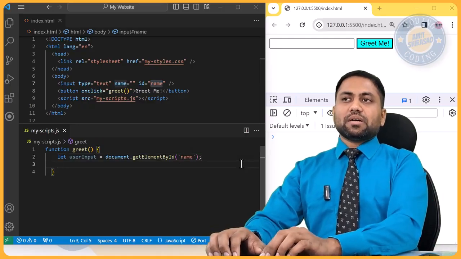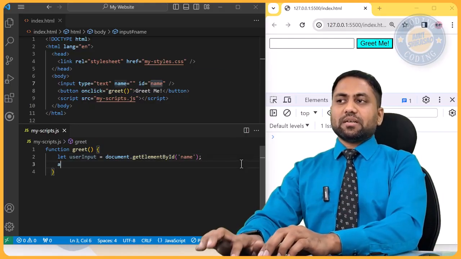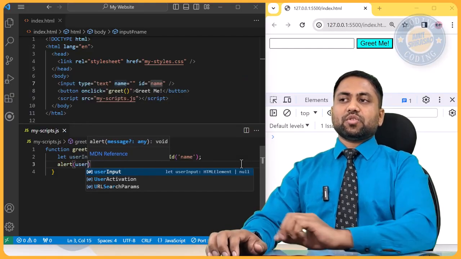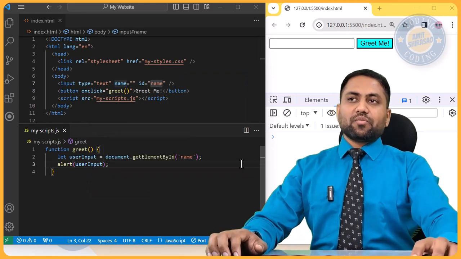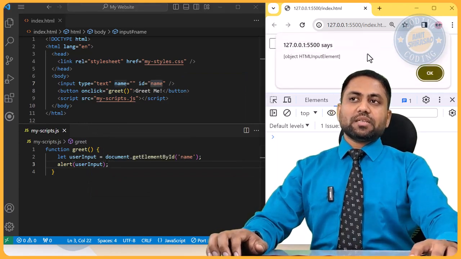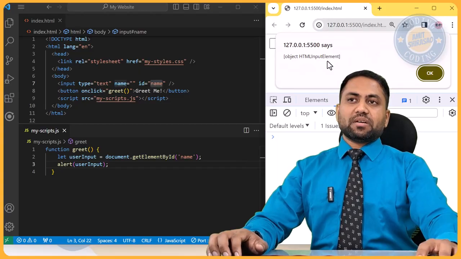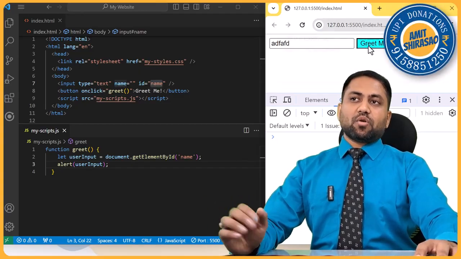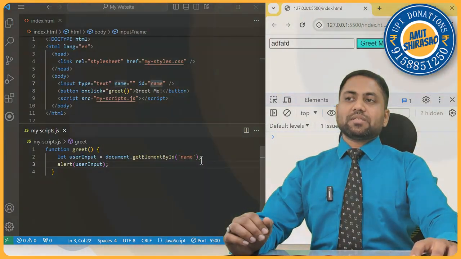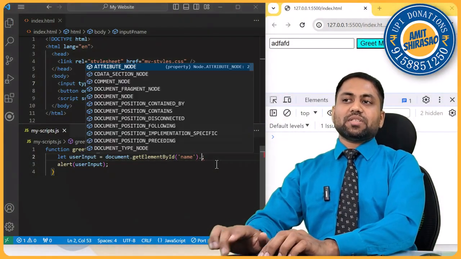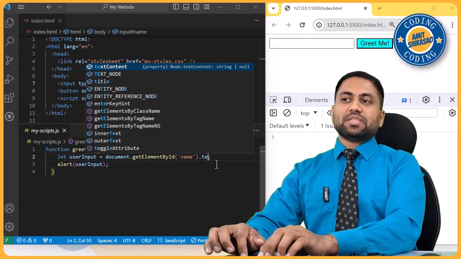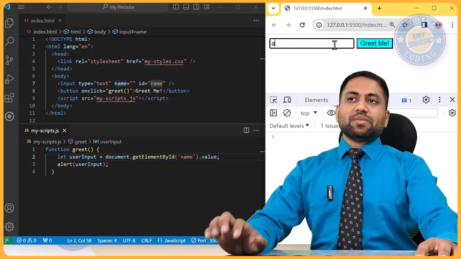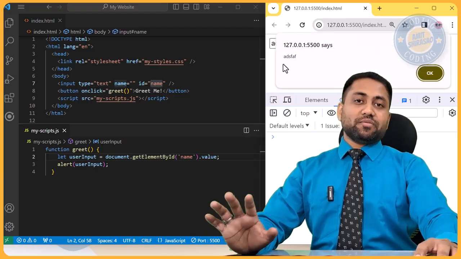Now I want to see this user input. Let us say alert user input. Okay, now when I click greet me, see it is showing me, oh, it is an object. So it does not tell me what value I entered over here. This is just the element. I want the text of this element, or sorry, the value of this element. Okay, now let us say I'm typing something and saying greet me, see, I get that value.